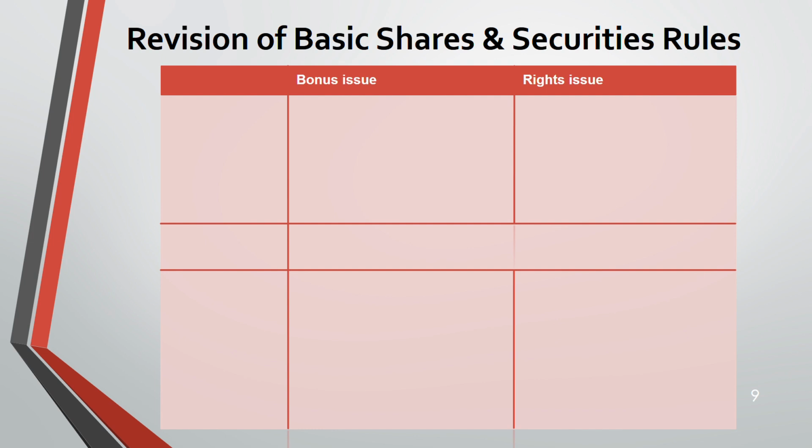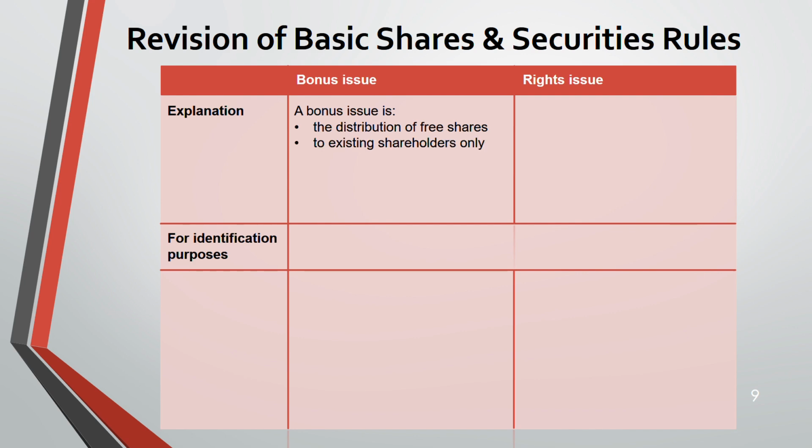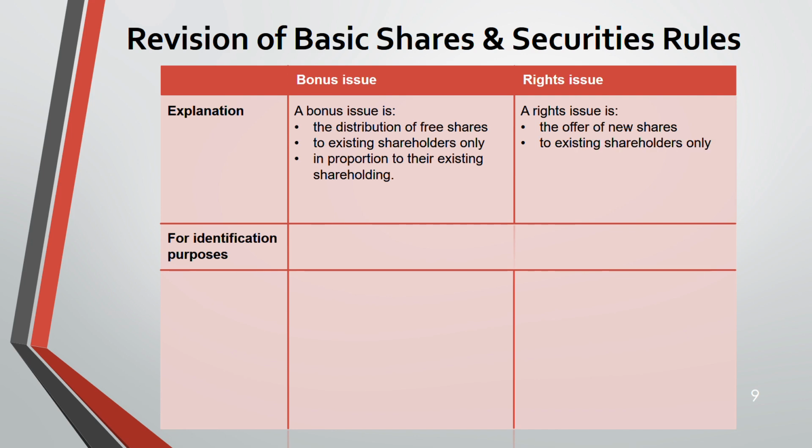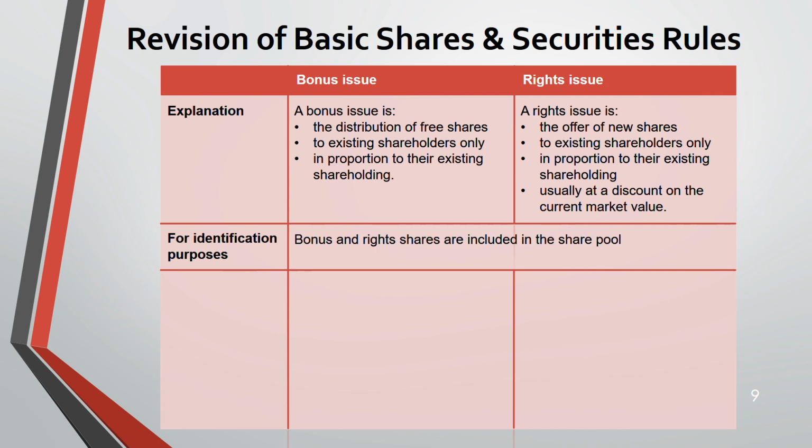Now, coming to bonus issue and right issue. We'll definitely do questions on this. Bonus issue means you are distributing free shares to existing shareholders, in proportion to existing shareholding. A right issue is an offer of new shares, again to existing shareholders only in proportion to existing shareholding, but here you will be giving it at a discount to the current market value. For identification, both bonus and right issues are included in the share pool.